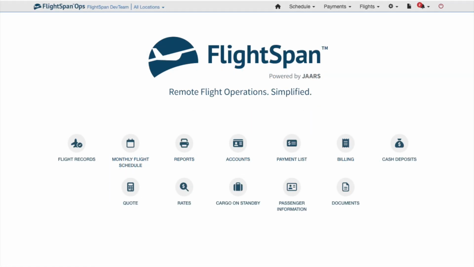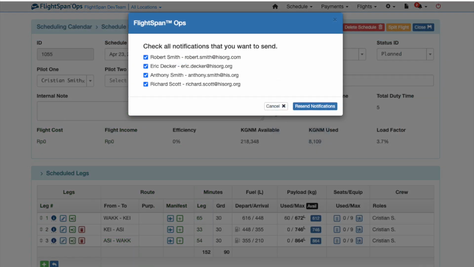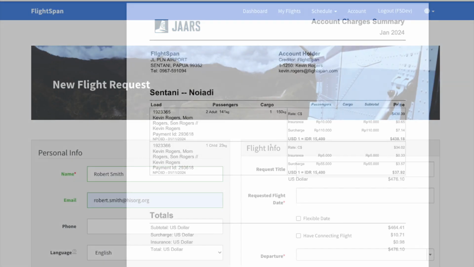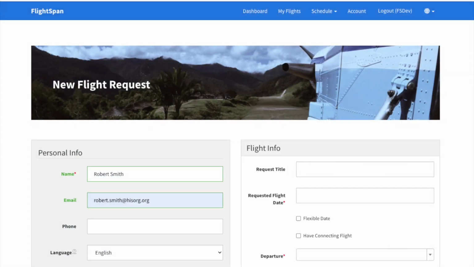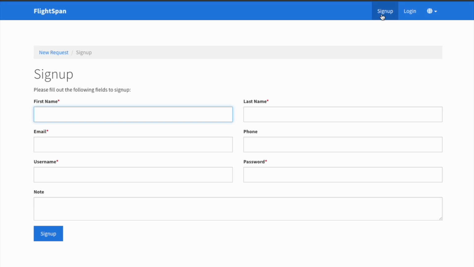Your aviation service provider is using FlightSpan for managing their flight operations, including flight scheduling, notifications, and billing. Our desire is for your experience to be as pleasant as possible, so we have provided an overview of how to interact with the system before a flight. You will need to create a FlightSpan account. Request the link from your aviation service provider and fill in the details.